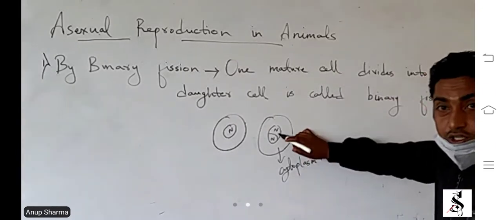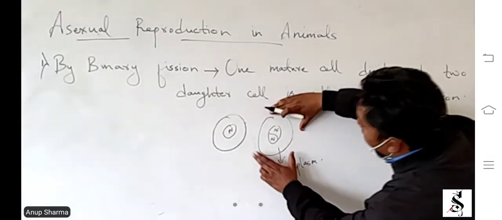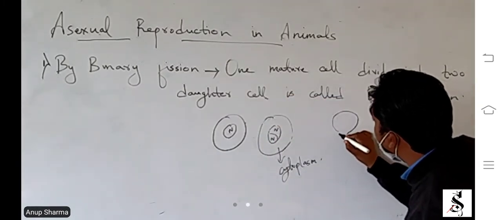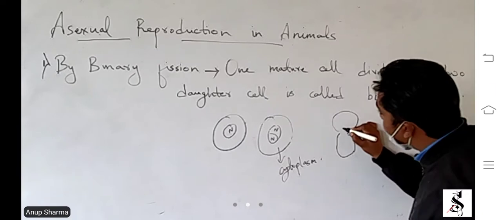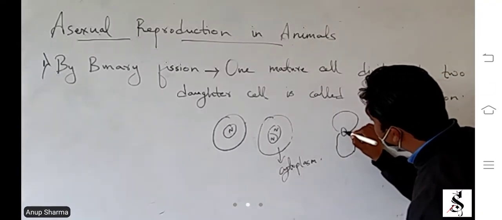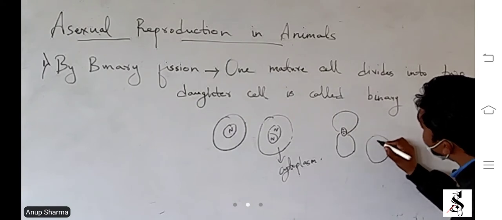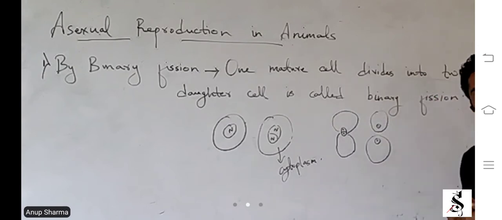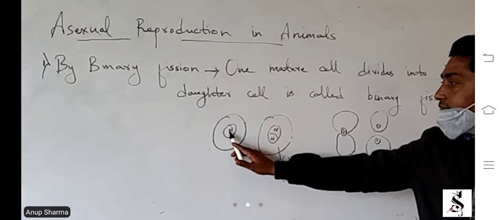First of all, the nucleus will divide into two nuclei. Then the cytoplasm will divide. That means it will divide like this, and here we have the nucleus which is divided into two parts, nuclei 1 and nuclei 2. When this compresses, the nuclei will come to the center. Understood? So this is a single cell where cytoplasm and nucleus are present.